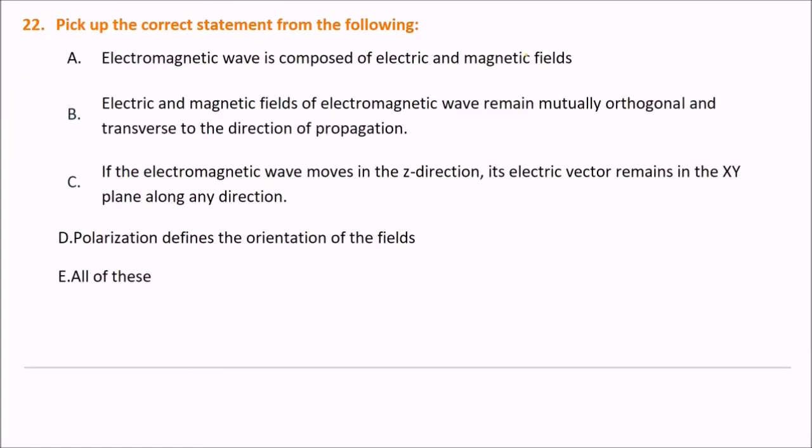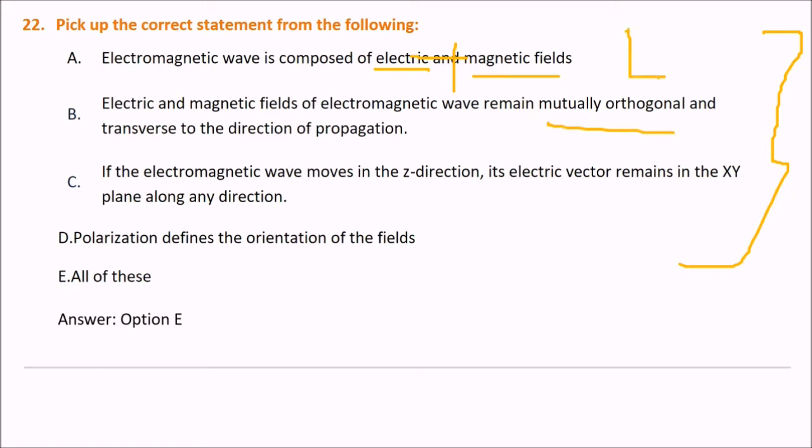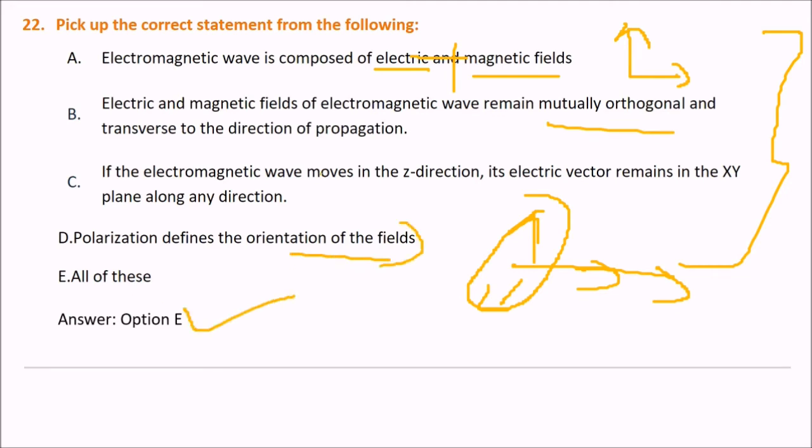Next, pick up the correct statement from the following. Several options are there for you. Tell me the answer. The answer is all of the above, because an electromagnetic wave is composed of electric and magnetic fields. This is correct. The electric and magnetic fields of an electromagnetic wave remain mutually orthogonal and transverse to the direction of propagation. So direction, electric field, magnetic field. If the electromagnetic wave moves in the z direction, its electric vector remains in the xy plane, along any direction. Polarization defines the orientation of the field. This is also correct. So all of these are correct.